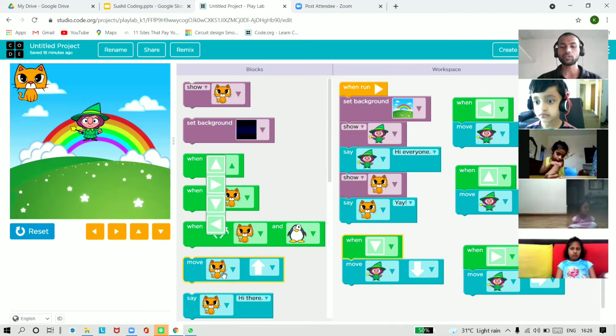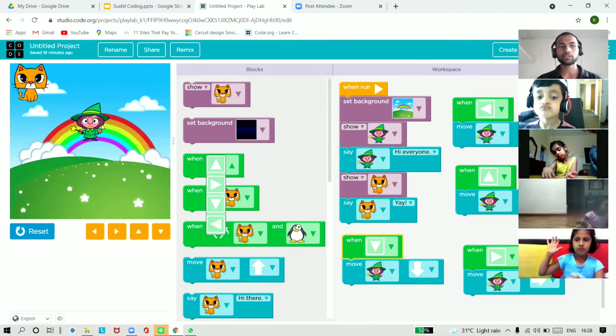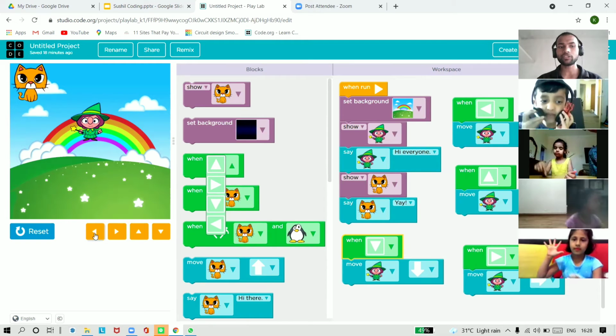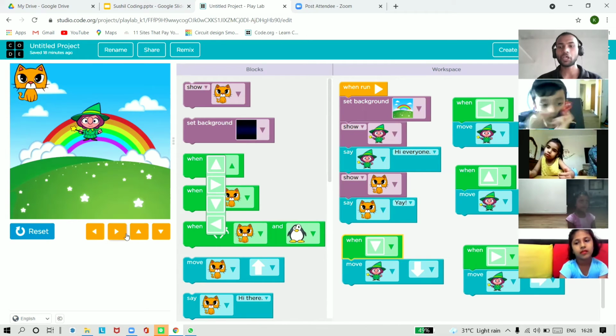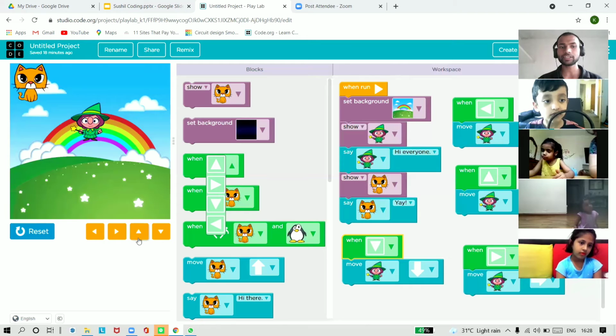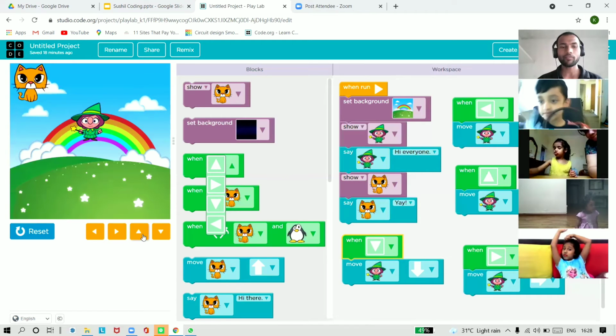So what will happen if I click on the first button? Mayuka, you tell me, in which direction should the magician go when I click on the first button? Left. Very good. Now Ayans, in which direction should the magician go when I click on the third button: first, second, the third one? It will go up. Very good. So all of you know that.